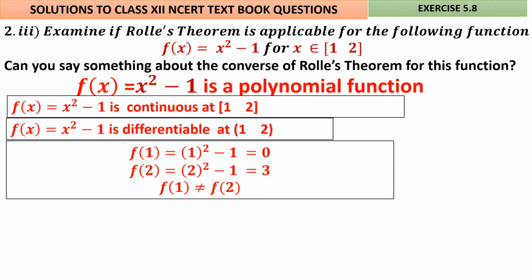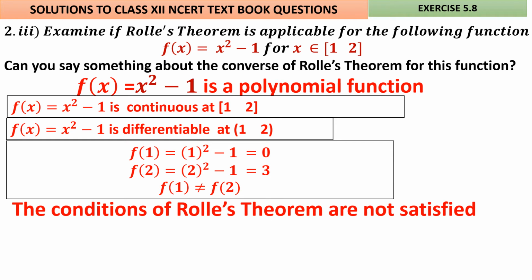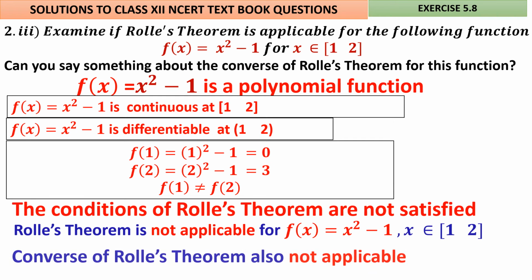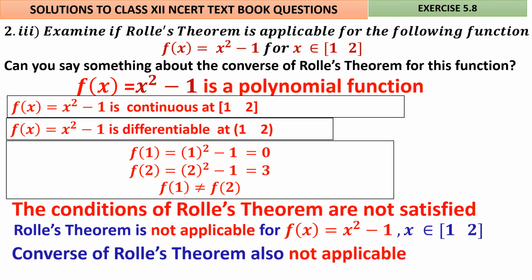Therefore, the third condition of Rolle's theorem is not satisfied. That is, f of a is not equal to f of b. Therefore, the conditions of Rolle's theorem are not satisfied. Therefore, Rolle's theorem is not applicable. For the converse, no need to think about it.